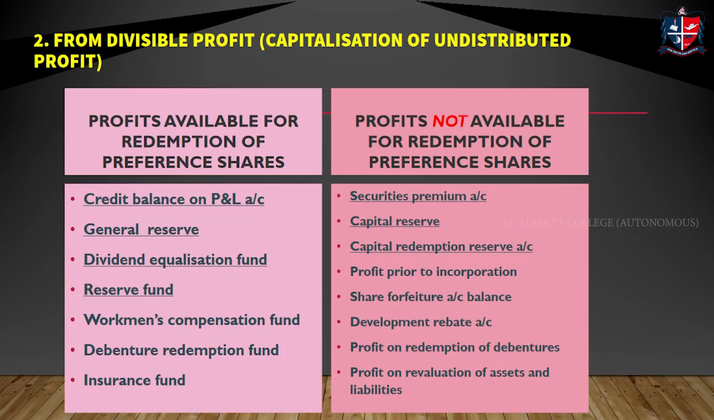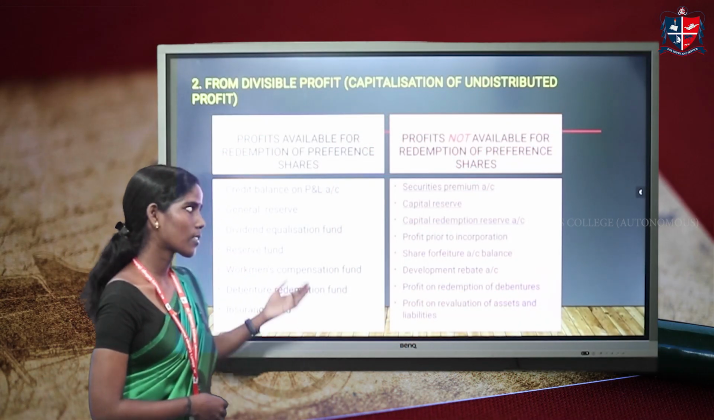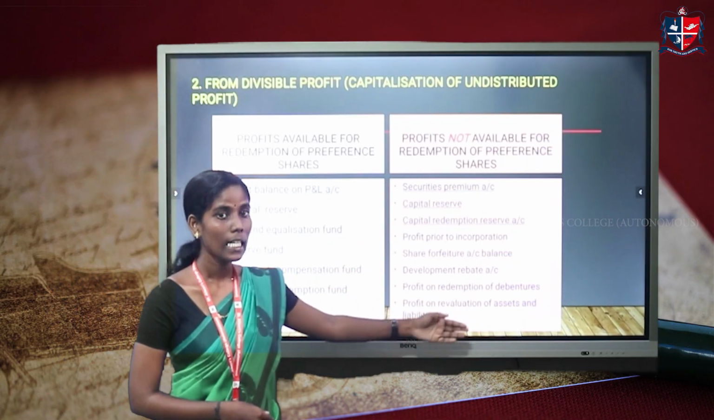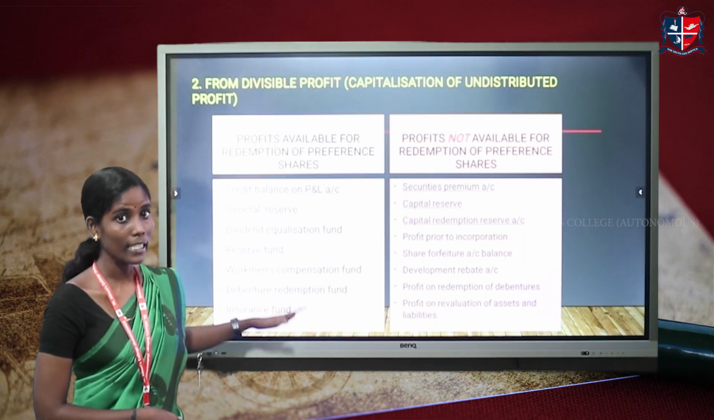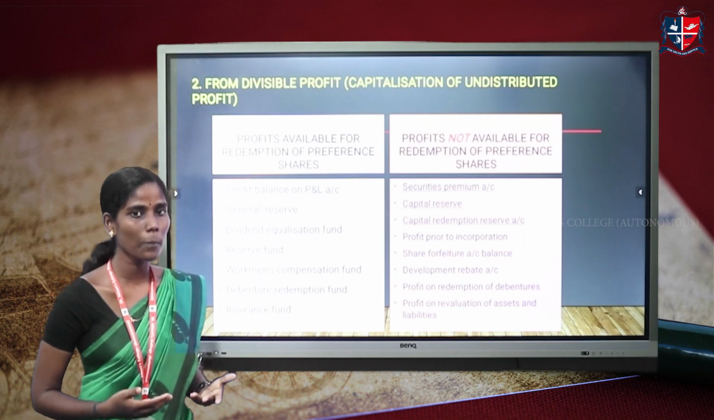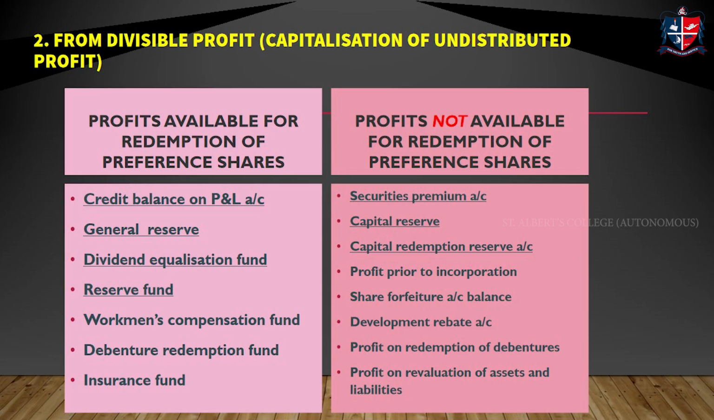Next one, profit. The company has different reserves or profit. So the company can use these reserves for making the redemption. There are some reserves which can be used and some which cannot be used for redemption. So these are the profits or funds that can be used for redemption. They are credit balance on profit and loss, that means our surplus, our profit. Next one, general reserve, dividend equalization fund, reserve fund, workmen's compensation fund, debenture redemption fund, insurance fund. These funds can be freely used for redemption purpose.